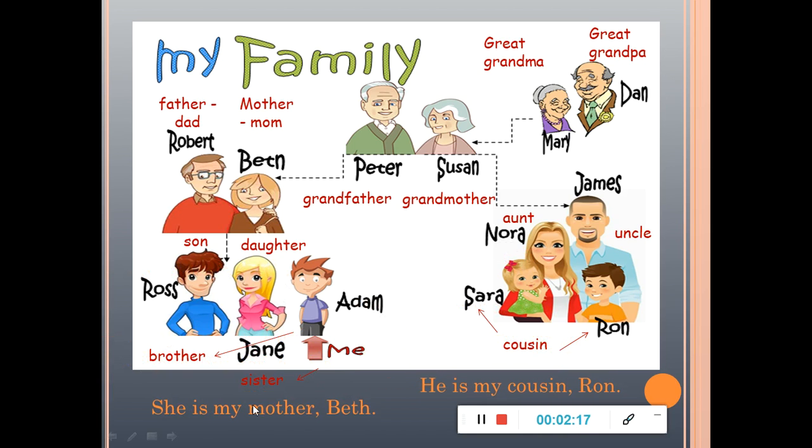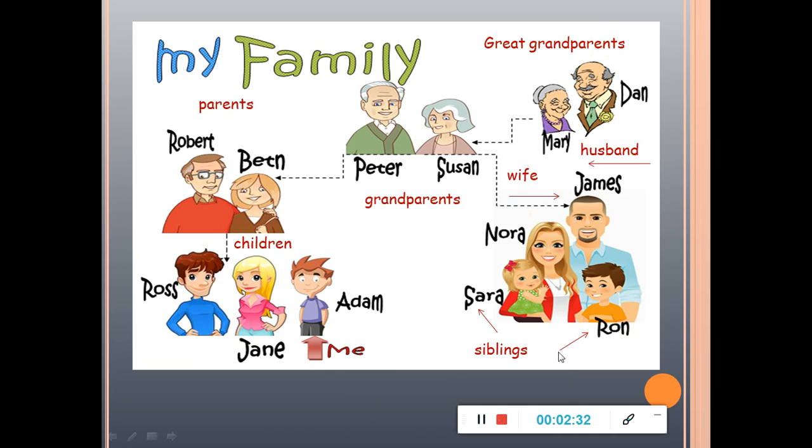As you can see, we are using the verb to be again, and we have the structure in the affirmative form: subject, verb to be, complement. Subject, verb to be, complement. Then we have some other vocabulary.